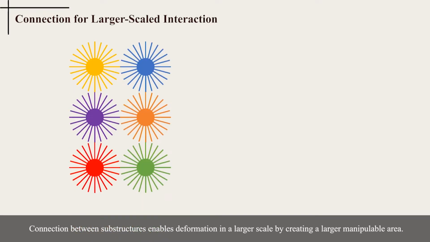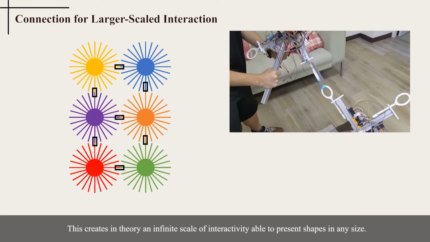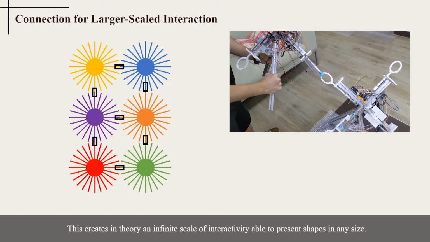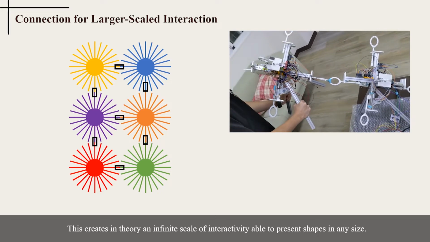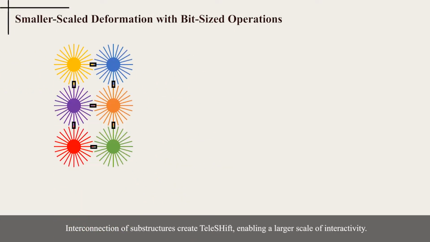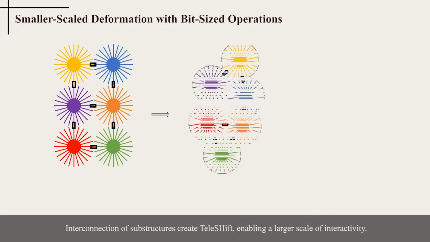Connection between substructures enables deformation in a larger scale by creating a larger manipulable area. This creates in theory an infinite scale of interactivity, able to present shapes in any size. Interconnection of substructures creates TeleShift, enabling a larger scale of interactivity.